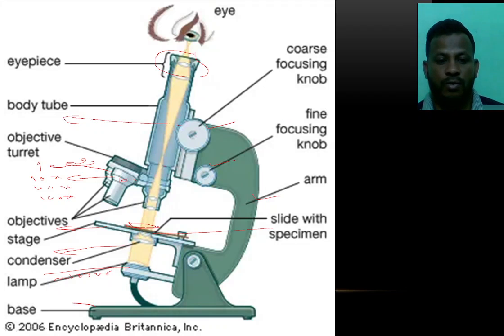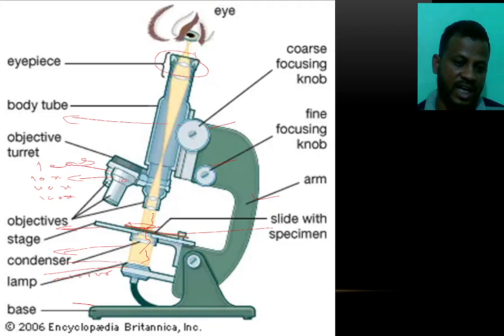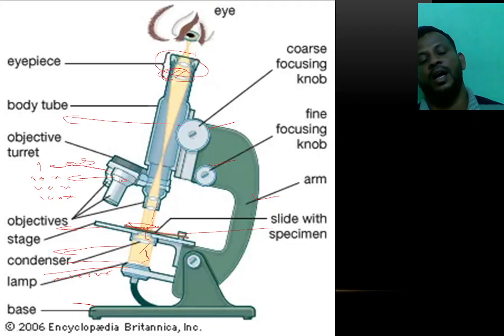We put the slide here, and we adjust the mirror so the light passes through the condenser and through the slide, and it reaches the eyepiece, where we see the object, how it is made up or what it is prepared by, right?